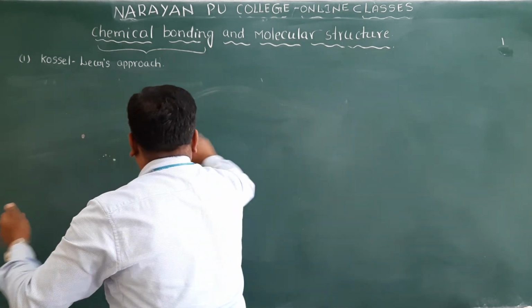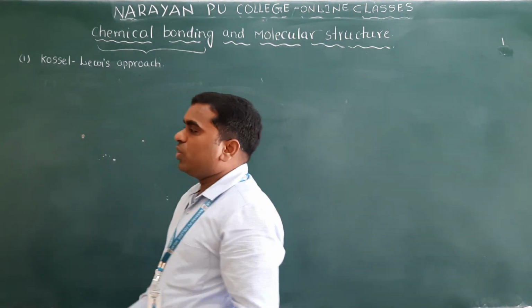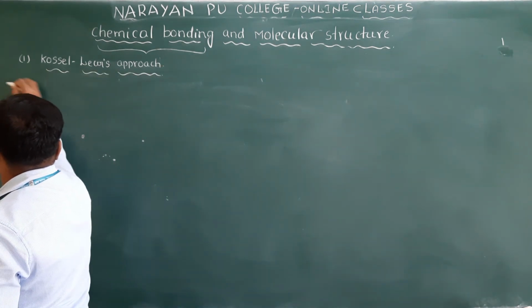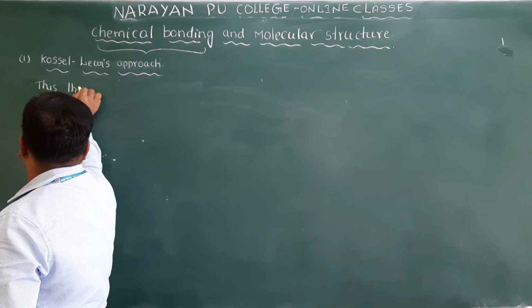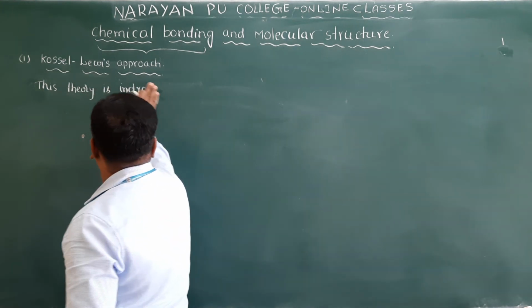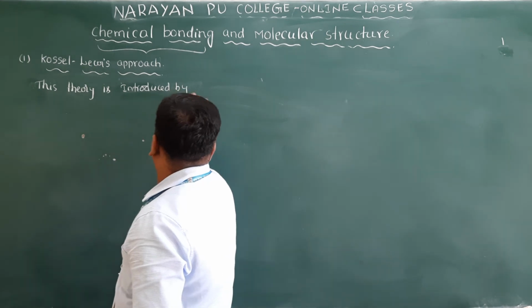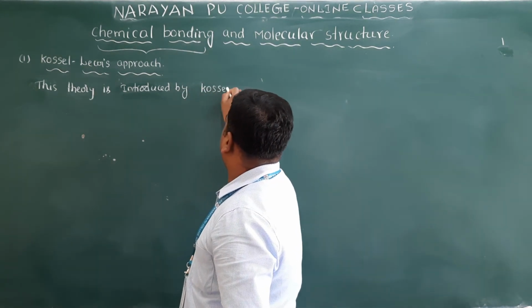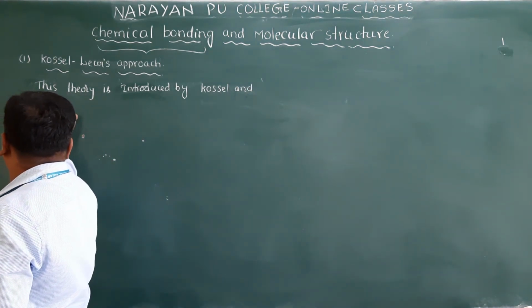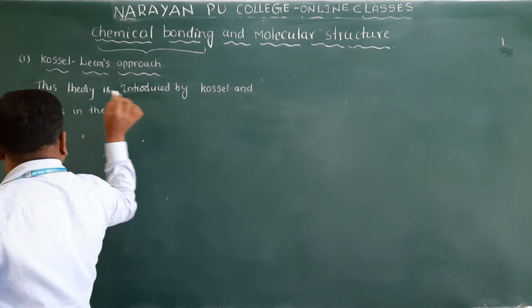This theory was introduced by two scientists, Kossel and Lewis, in the year 1916.